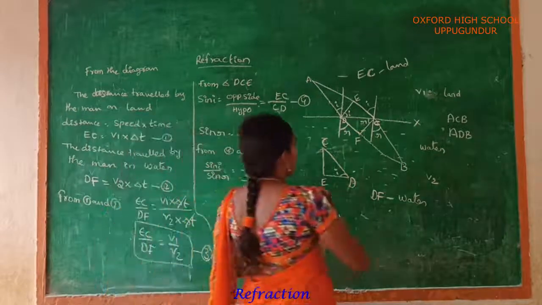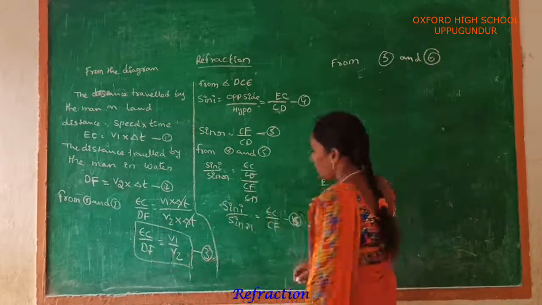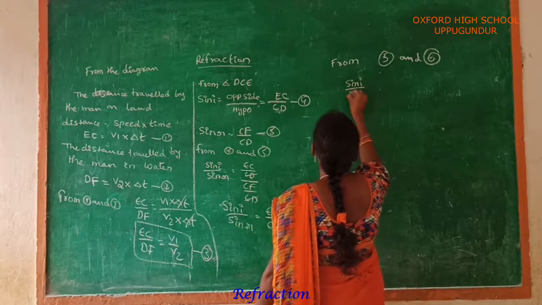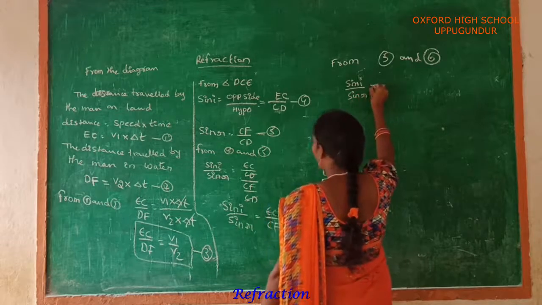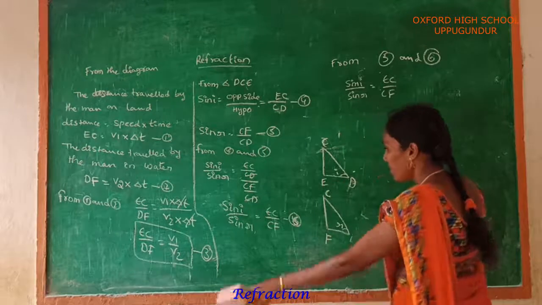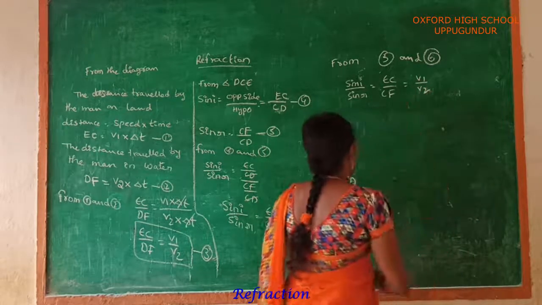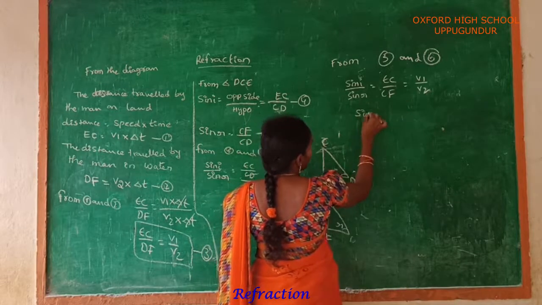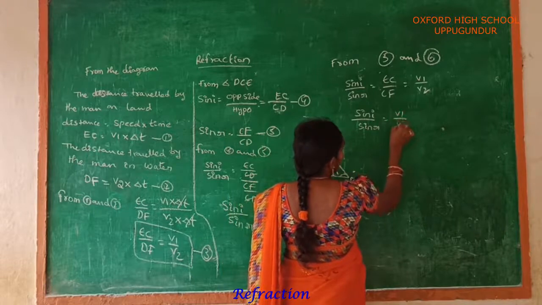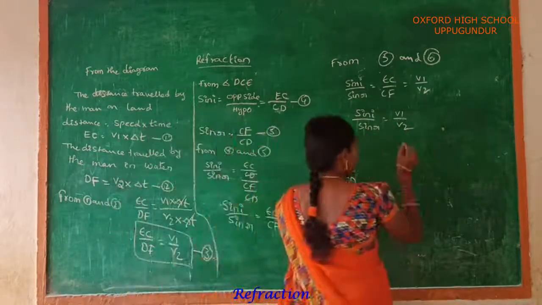From equations 3 and 6, on the left side sin I by sin R is equal to EC by CF, and this value should be equal to V1 by V2. So sin I by sin R is equal to V1 by V2.